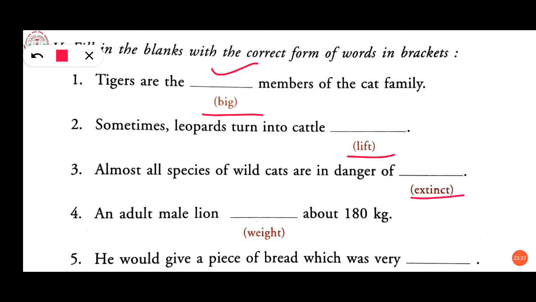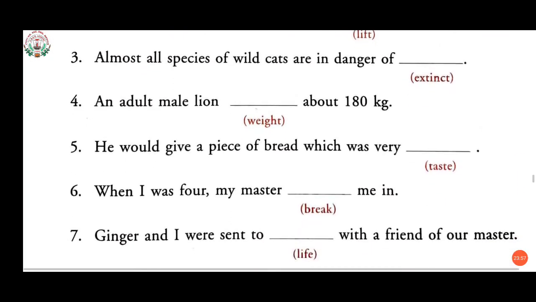An adult male lion weighs about 180 kg. Weighs, W-E-I-G-H-S, weighs. Fifth one, he would give a piece of bread which was very tasty. Taste is given here. Taste will change to tasty.